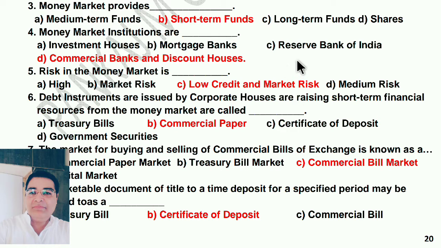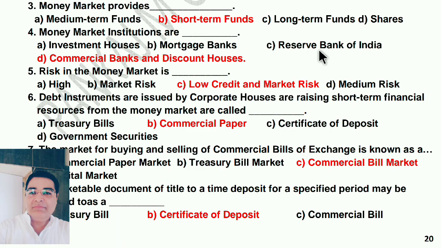Money market means what? Share market. If price goes up, you will be profit. Whatever company shares you purchased, for example, you purchase the shares of Reliance company, or you purchase the shares of Tata, TCS company, then if they are doing a good business, definitely will get the profit. If the company goes on loss, you will also get a loss. So it is totally dependent upon market risk.